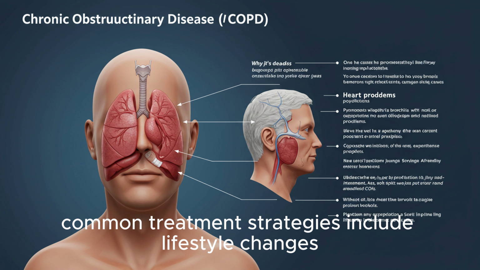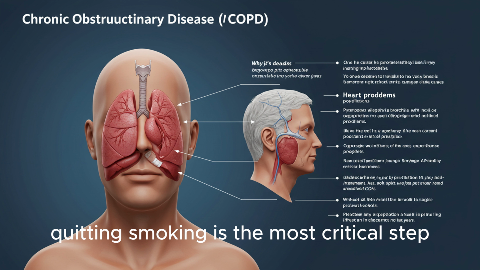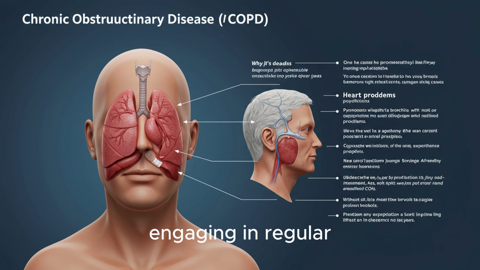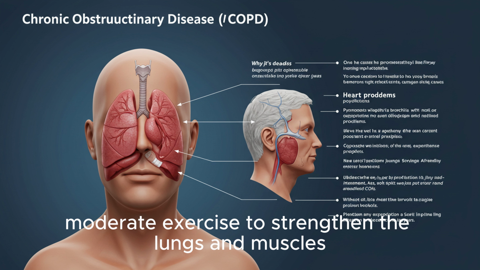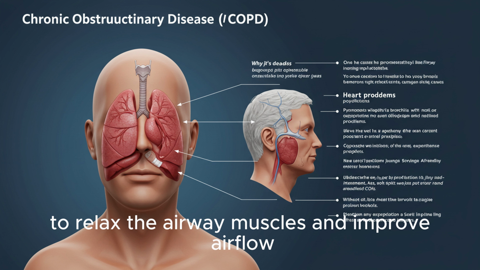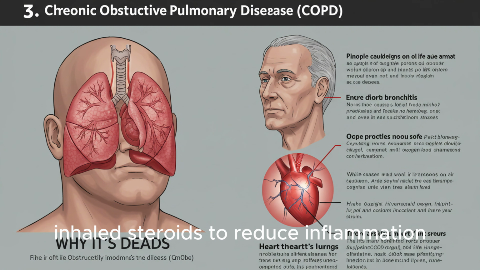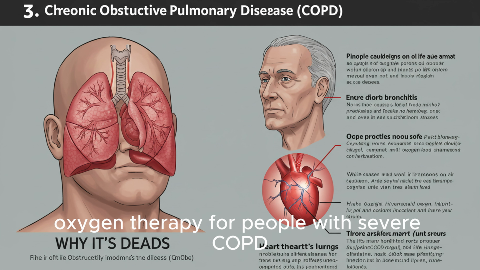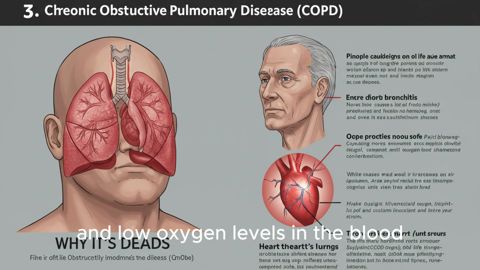Common treatment strategies include lifestyle changes. Quitting smoking is the most critical step. Avoiding air pollutants and respiratory irritants. Engaging in regular, moderate exercise to strengthen the lungs and muscles. Medications. Bronchodilators to relax the airway muscles and improve airflow. Inhaled steroids to reduce inflammation. Antibiotics to treat respiratory infections. Oxygen therapy for people with severe COPD and low oxygen levels in the blood.